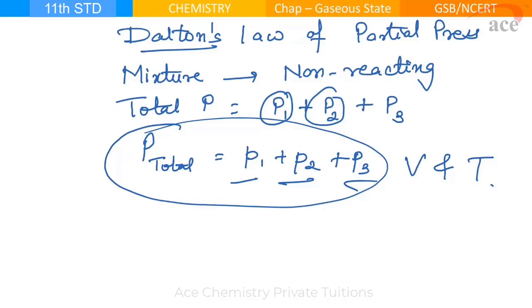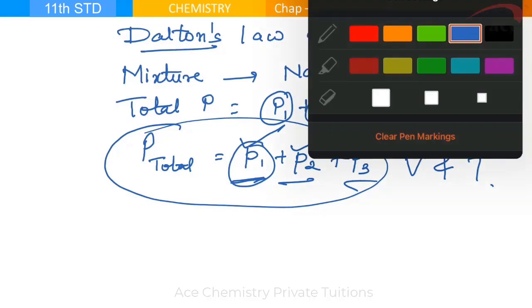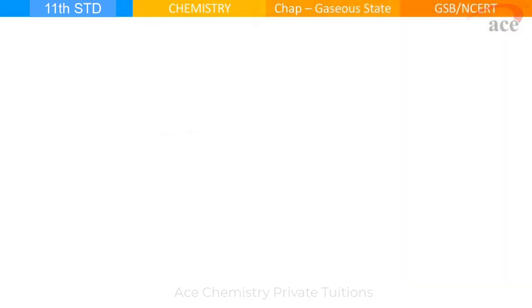Okay. Now the question is, what do you mean by the word partial pressure? We said it's the pressure exerted by the gas when it's alone in the container at the same temperature. Correct. How do you find partial pressure of the gas? You can say, ma'am, we can find this by this method. Yes, but at least to get this, other 3 values should be known. So, how to find partial pressure?